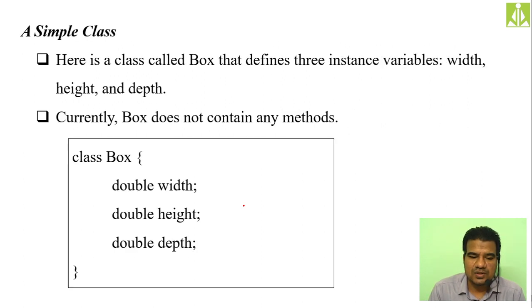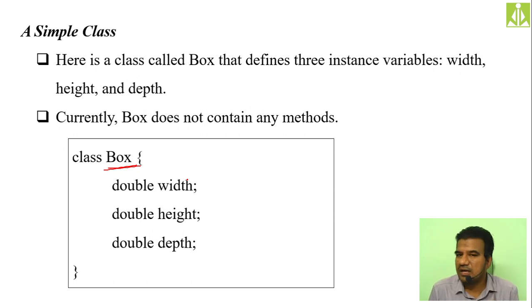So I have shown a simple class declaration over here. Here is a class called Box. The class name is Box, and inside this class I am declaring three members. So far I have not taken any methods. We'll do the method practice in our next session.